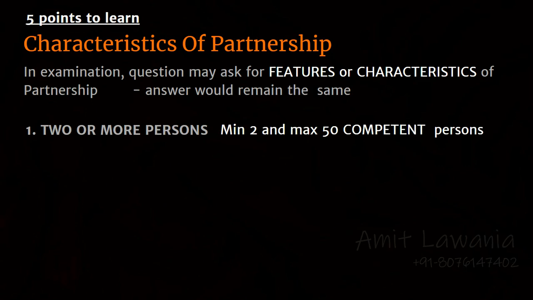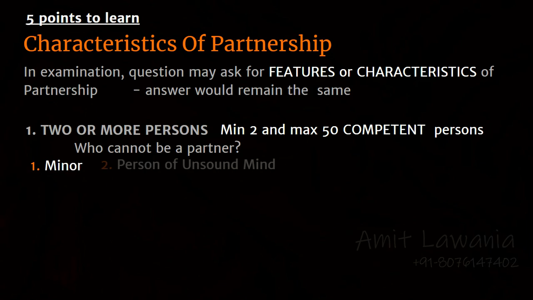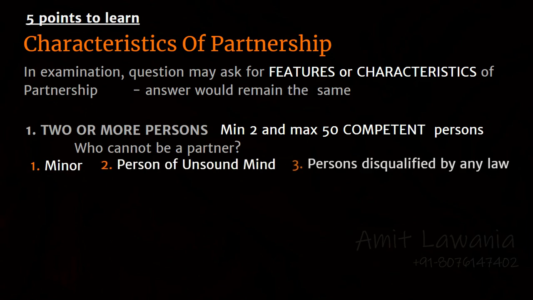These persons have to be competent to get into an agreement. What does that mean? Who are the people who cannot get into an agreement? Let's see. A minor, a person who is below 18 years, any person who doesn't have a sound mind, or any person who is specifically disqualified by the law.